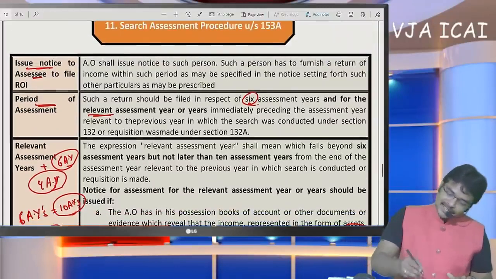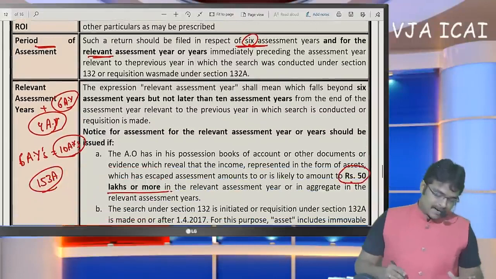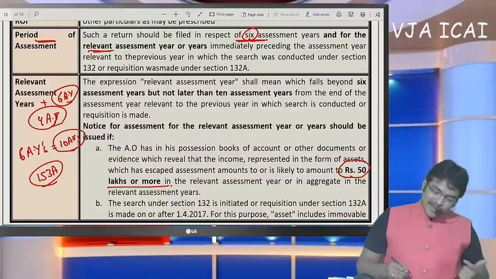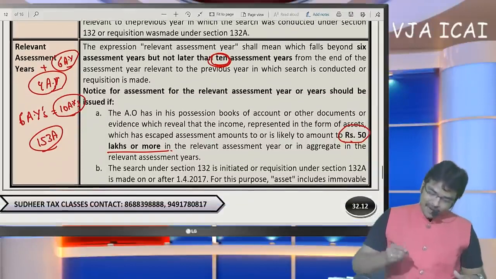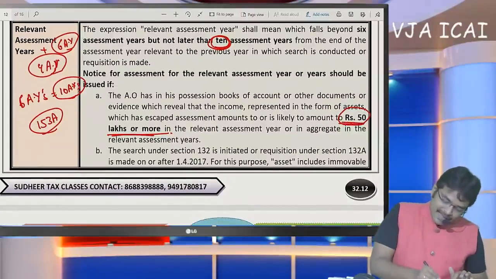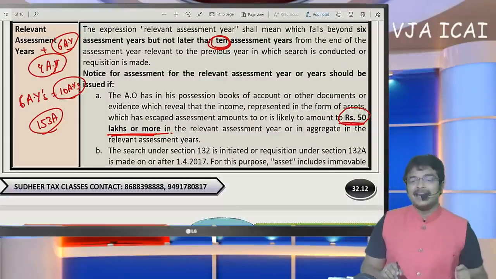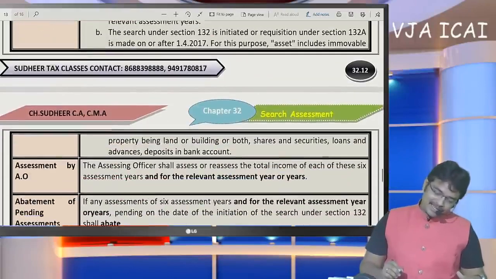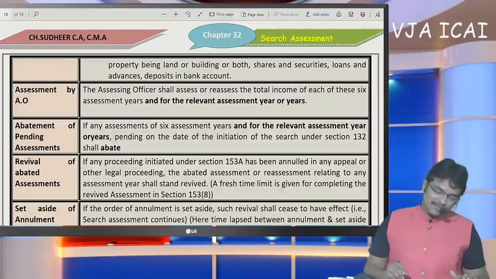So generally in case of search, last 6 assessment years should be filed. But we can go beyond 6 assessment years up to 10 assessment years if the escaped income has exceeded 50 lakhs. Sir, for each year 50 lakhs or in aggregate? Aggregate for 4 years. If you refer here, aggregate for 4 years, it has to exceed 50 lakhs.